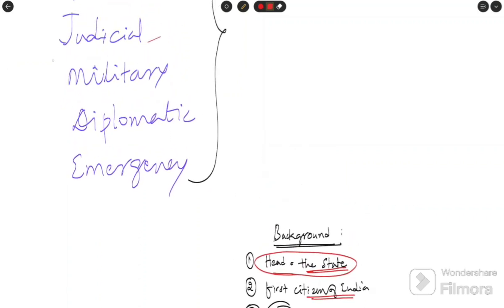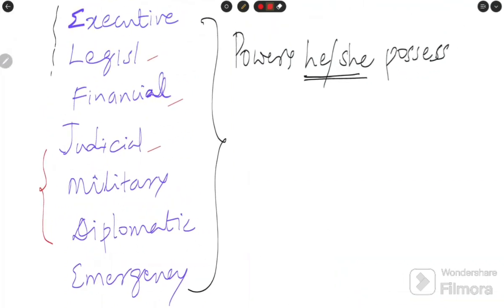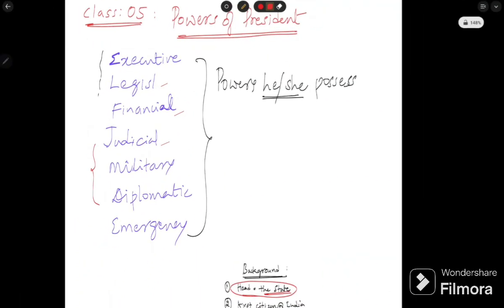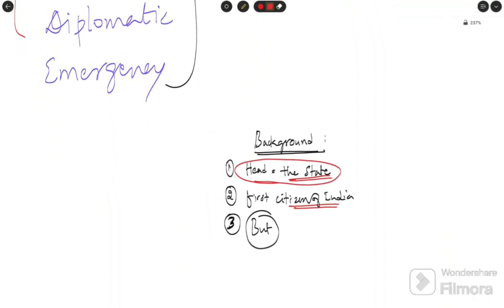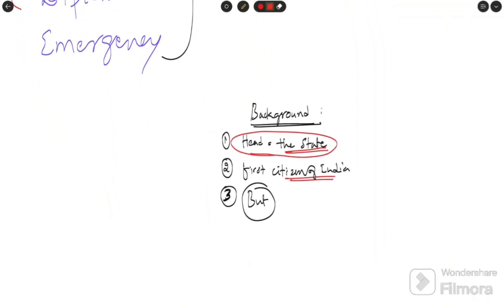So the Constitution provided these powers, that is executive, legislative, like that. But there is something in this. What is that something? All these powers are actually exercised by the Prime Minister with the Council of Ministers.